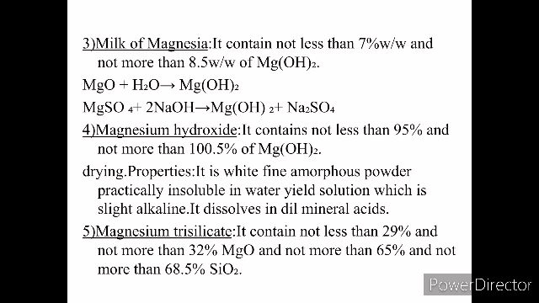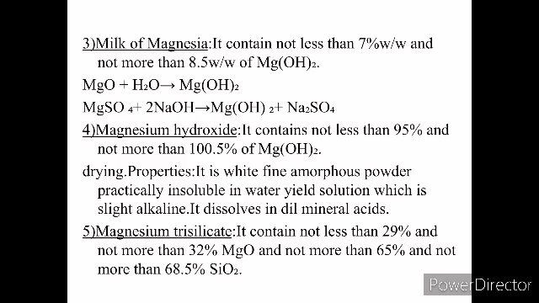We have milk of magnesia, which contains not less than 7% and not more than 8.5% weight by weight magnesium hydroxide. It is prepared by the following reactions: MgO plus H2O gives Mg(OH)2, or MgSO4 and NaOH will give Mg(OH)2. Magnesium hydroxide contains not less than 95%, not more than 100.5% magnesium hydroxide. Properties: it is a white, fine, amorphous powder, practically insoluble in water. It yields a solution which is slightly alkaline. This dissolves in dilute mineral acids.